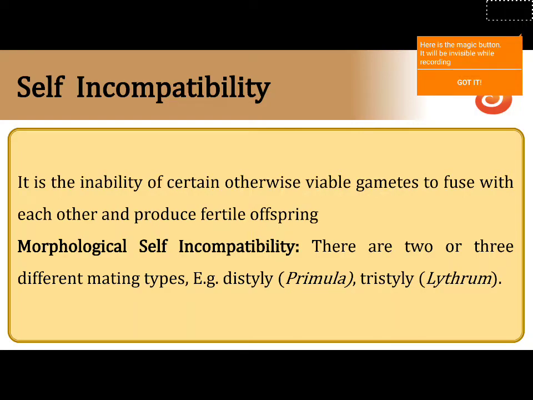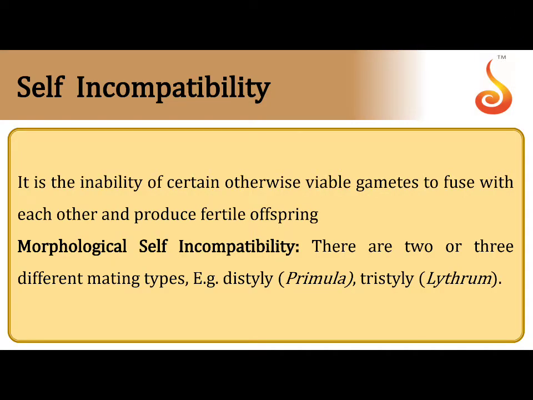Now the concept is self incompatibility. What do we mean by incompatibility? Mismatch. To understand it better, self incompatibility means the plant wants not to be compatible with the gametes of the same plant.